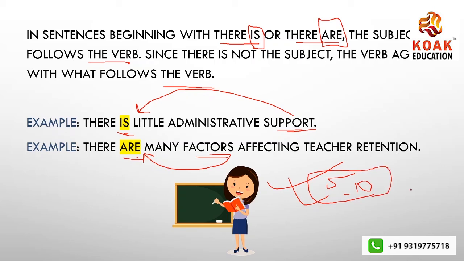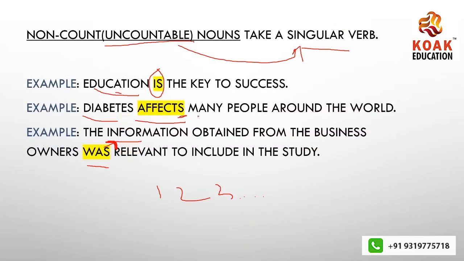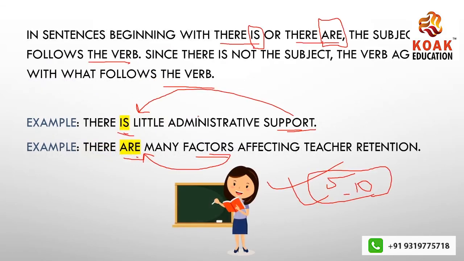Including these concepts, let's say the moment we have spoken about there is or there are, or about uncountable nouns, start framing your sentences, because the moment you work on it, it sticks and stays for longer. You don't have to worry about whether this will stay with me or not. It will stay for longer if you work on it. If you don't work on it, it will definitely not stay with you, right? So you have to keep on working on it.